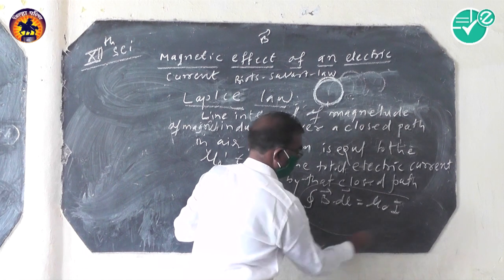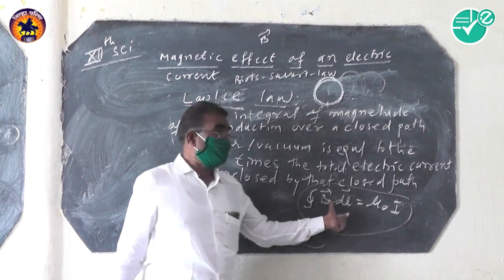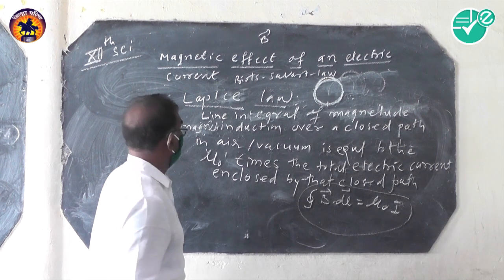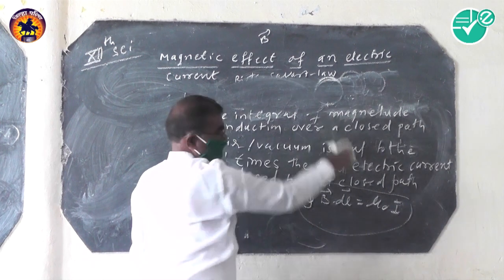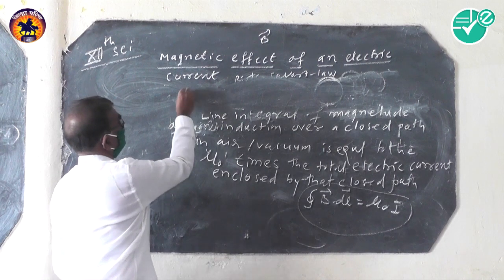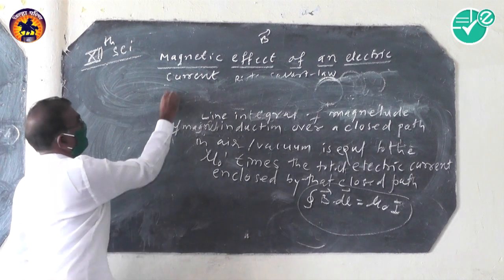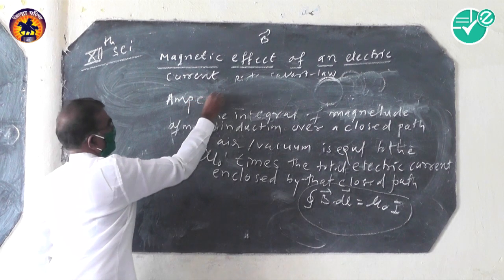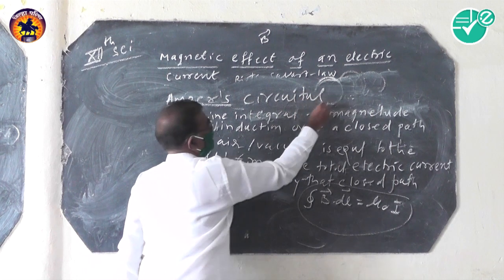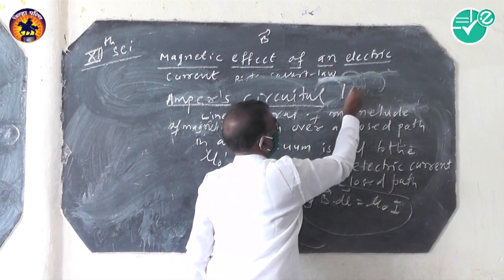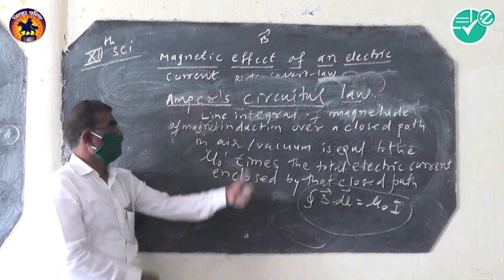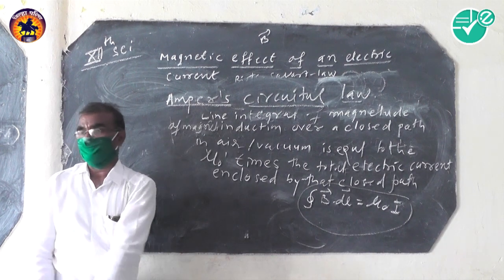That is the mathematical form of the Laplace law. That is Ampere's circuital law.